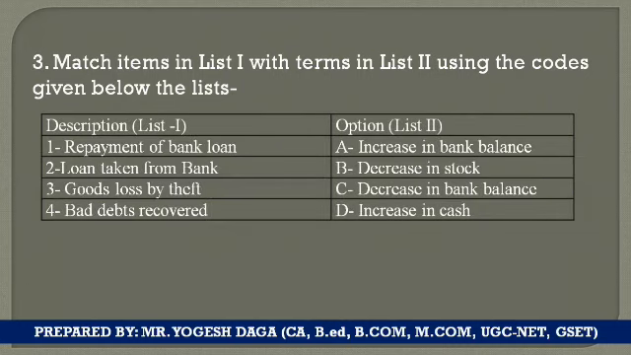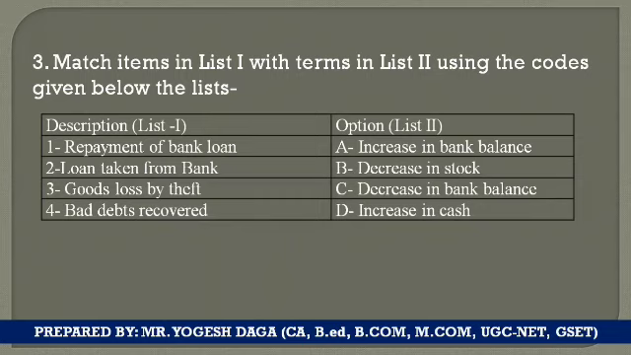Okay. So next is question number three. Match the items in list 1 with the items in list number 2. So here in list number 1, 4 things are available, and in list number 2, again, 4 things are available. You are required to match one with the other. Repayment of bank loan. Second, loan taken from the bank. Third, goods lost by fire. And fourth, bad debt recovered. Now the options say whether it will be an increase in the bank balance, decrease in the stock, decrease in the bank balance, or increase in the cash.